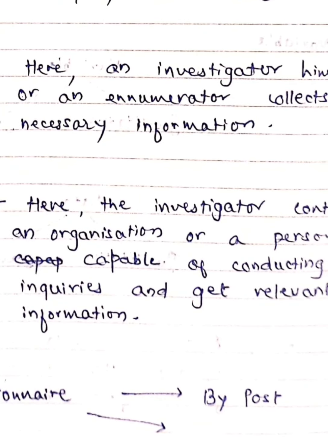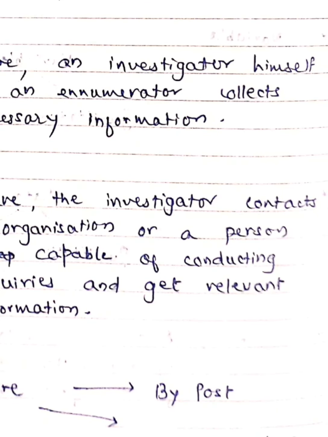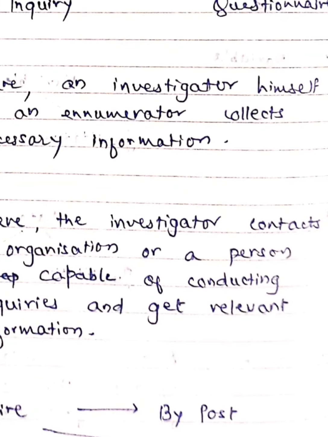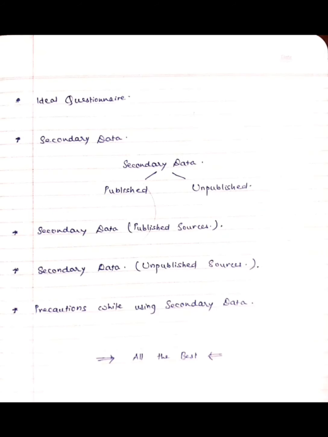We saw that it is done by post, or the enumerator himself or herself carries the questionnaire and collects the information from the field. So there are two methods in questionnaire: by post and by enumerator.